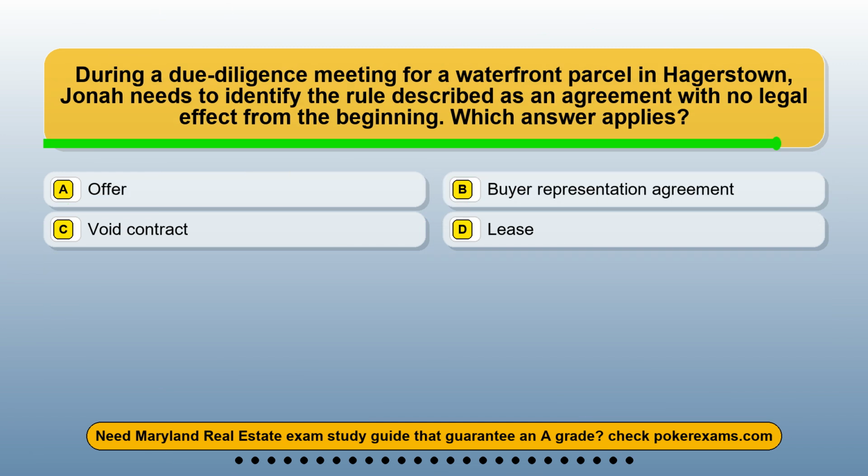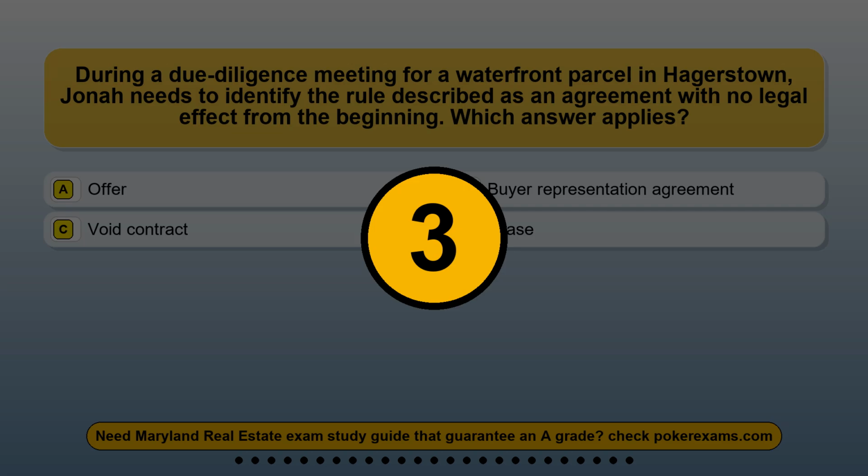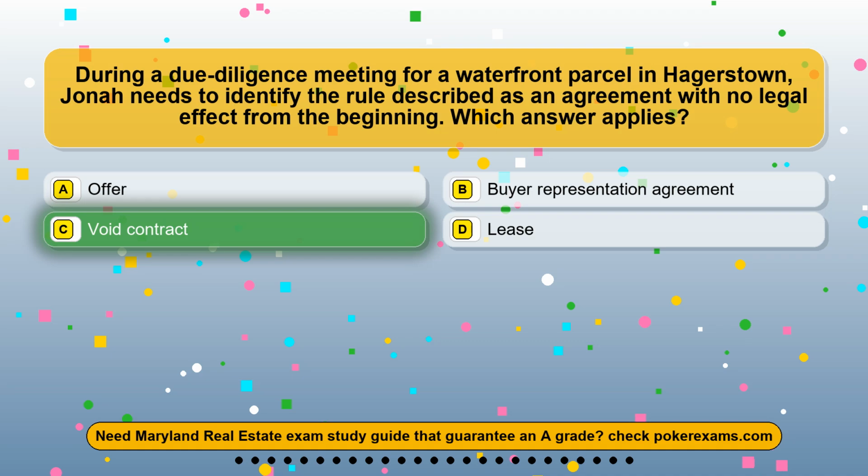Question 23. During a due diligence meeting for a waterfront parcel in Hagerstown, Jonah needs to identify the rule described as an agreement with no legal effect from the beginning. Which answer applies? Option A, offer. Option B, buyer representation agreement. Option C, void contract. Option D, lease. The correct answer is option C, void contract.